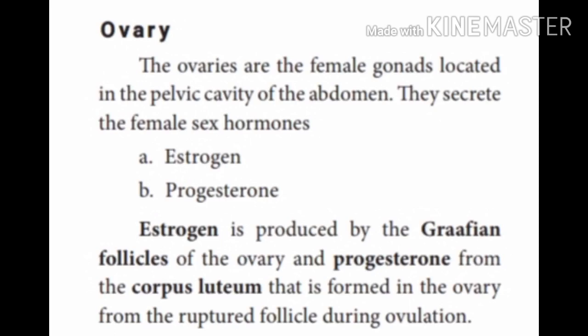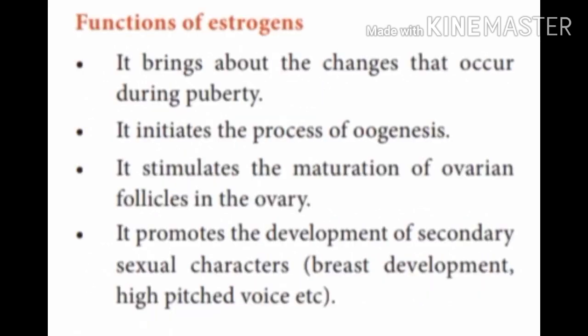Estrogen is produced by the Graafian follicles of the ovary and progesterone from the corpus luteum. So you have to know where these hormones are produced. Estrogen brings changes during puberty and it helps in oogenesis. Oogenesis is formation of the egg. It also matures the ovarian follicles and develops secondary sexual characters like breast development and high pitch voice.